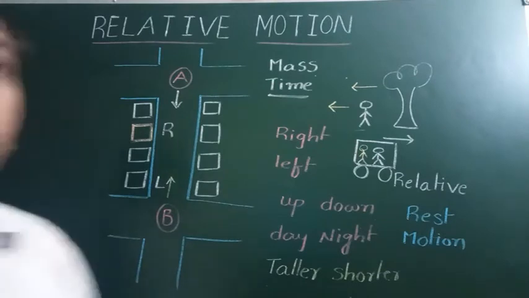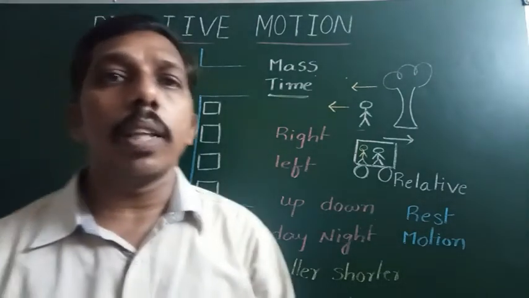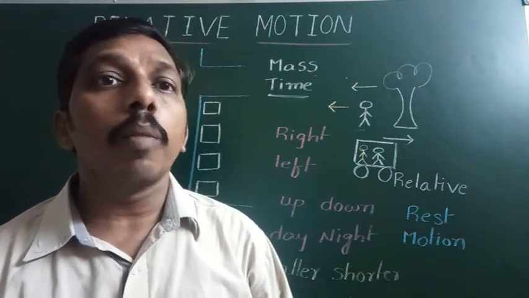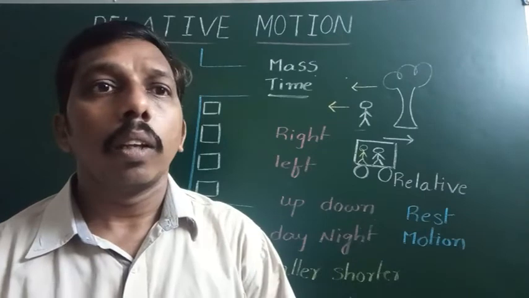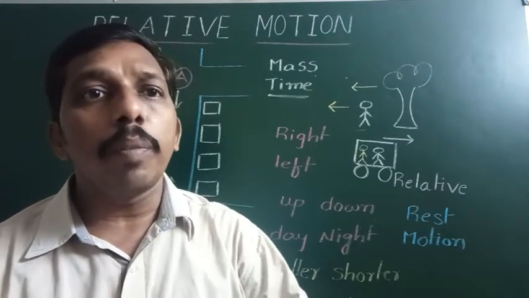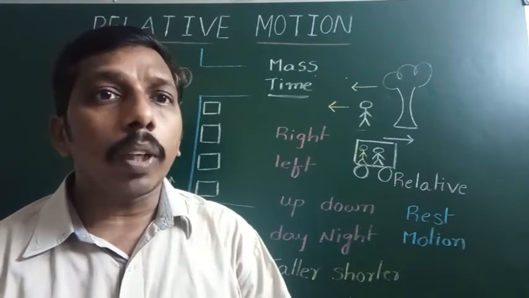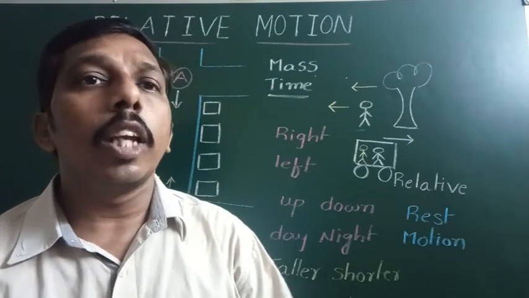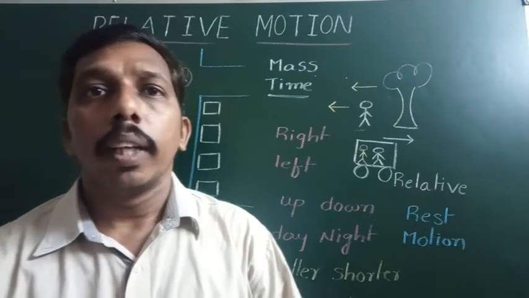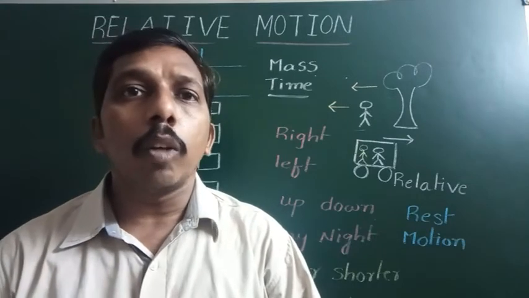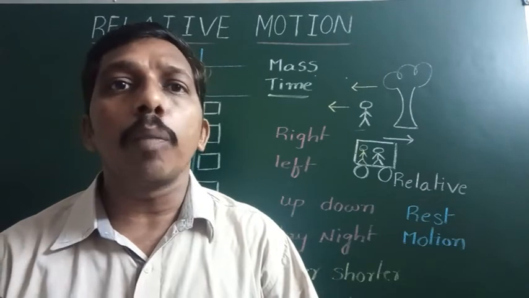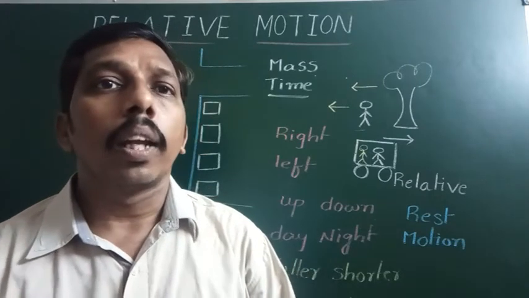But what is meant by relative motion? Relative motion means the motion of one body is compared or observed by another person. He may be in motion or he may be at rest. So with respect to this person, this body's motion is said to be relative motion. Simply, relative motion means the motion of one body is compared with another body.